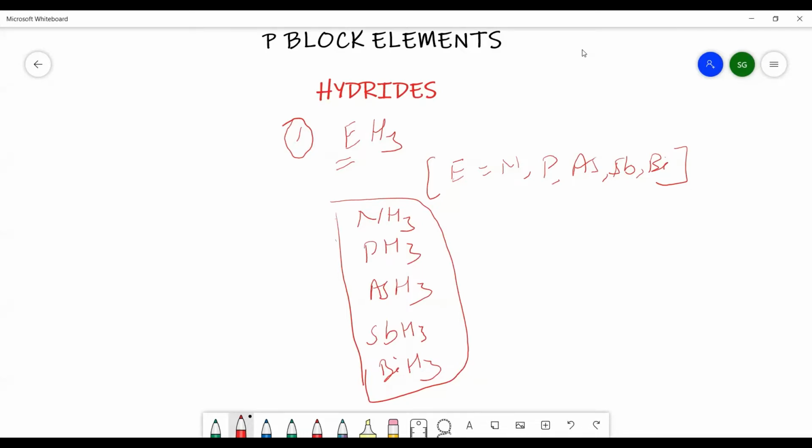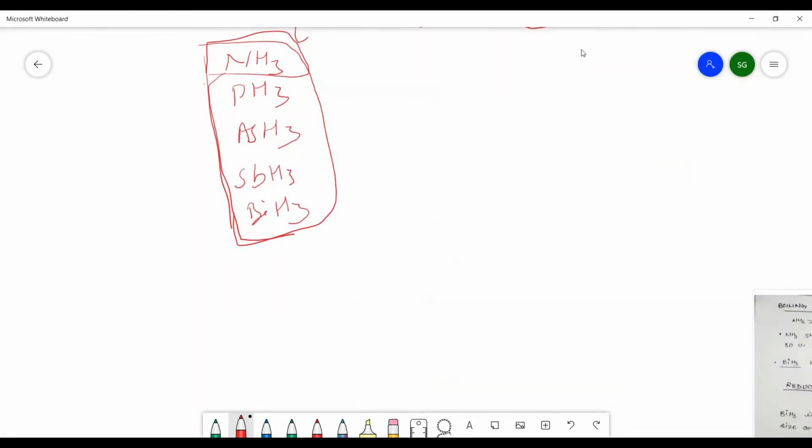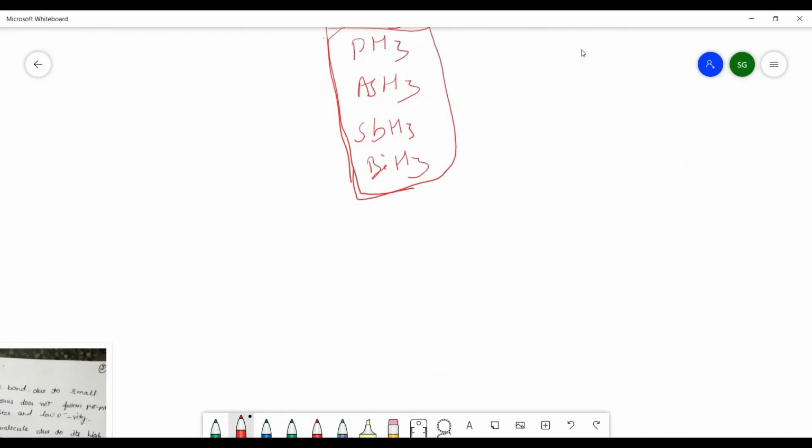Now, among these, the phosphorus to bismuth hydrides are poisonous in nature. These are highly poisonous, but ammonia is not poisonous. Now, we will discuss the properties of these hydrides one by one. First of all, we are going to discuss the basicity.